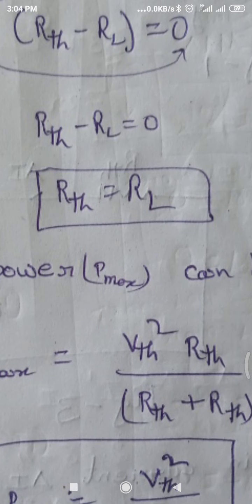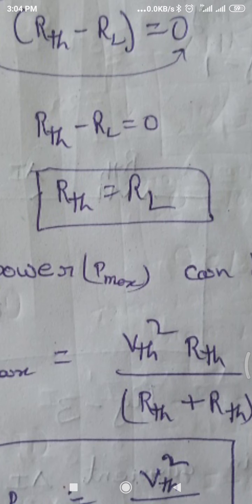Thus the maximum power transfer theorem statement is explained. That means RTH is equal to RL, where RTH is the source resistance and RL is the load resistance.